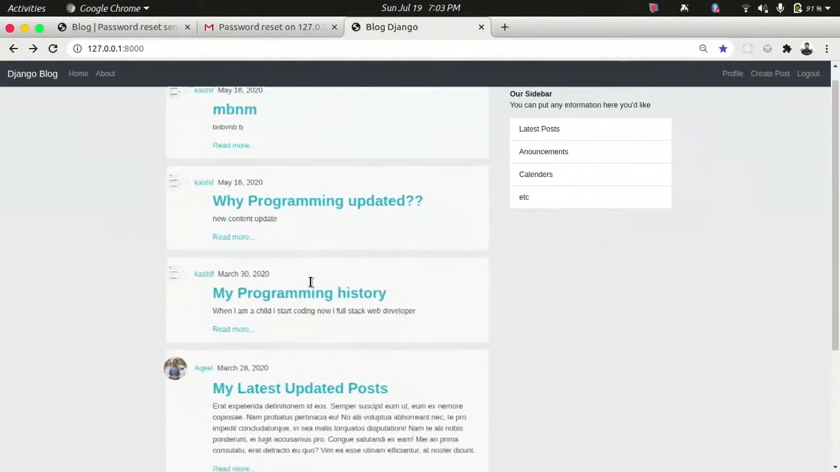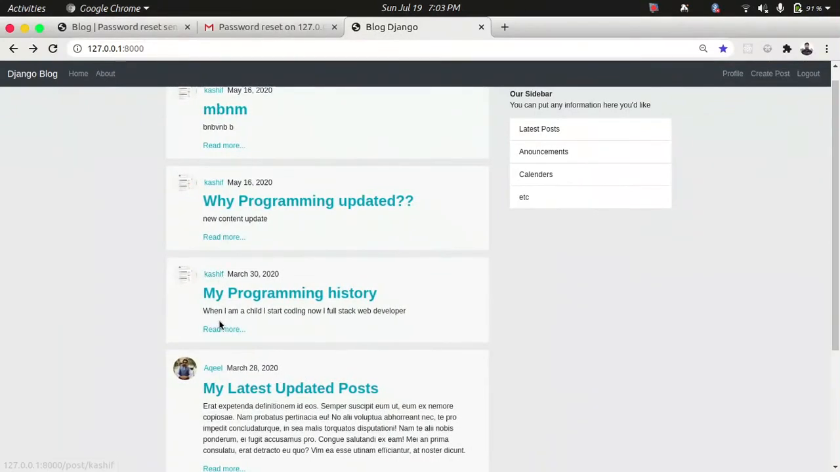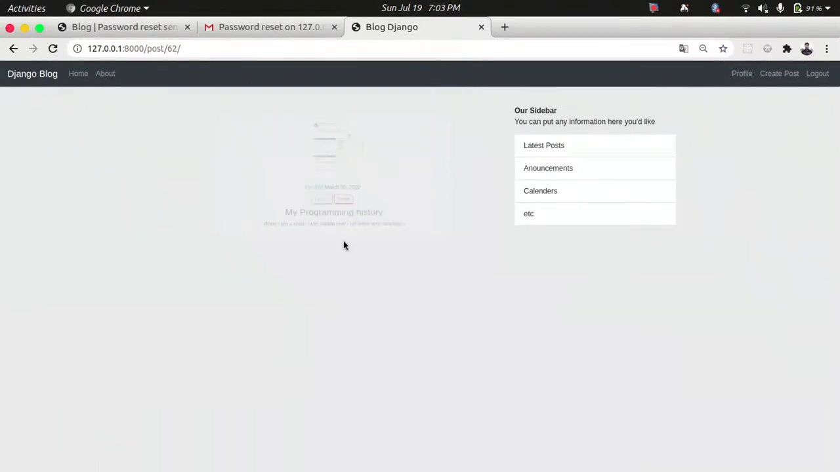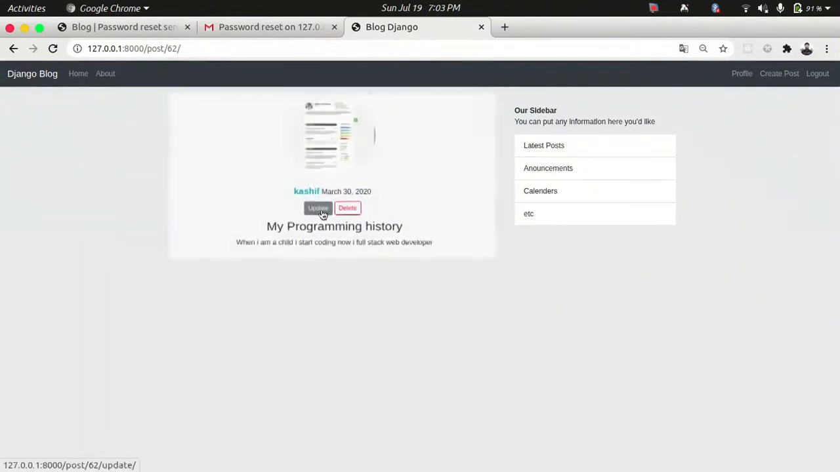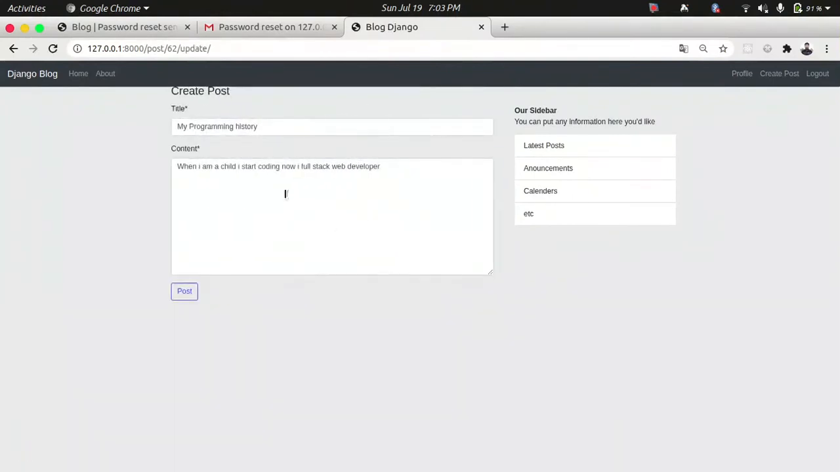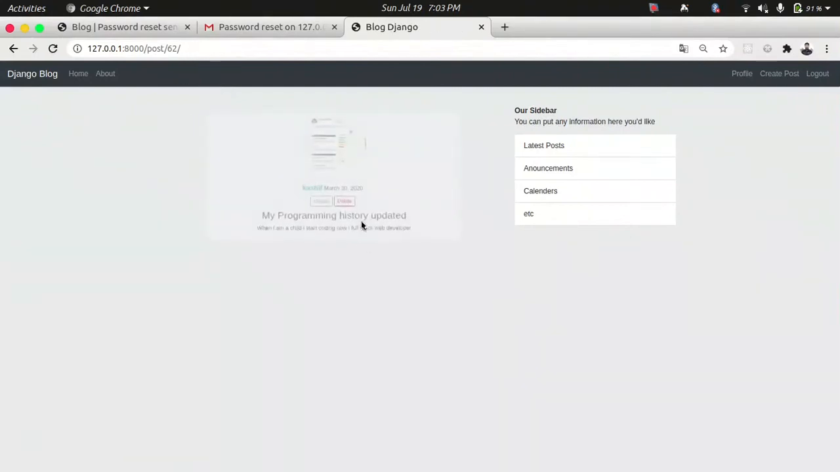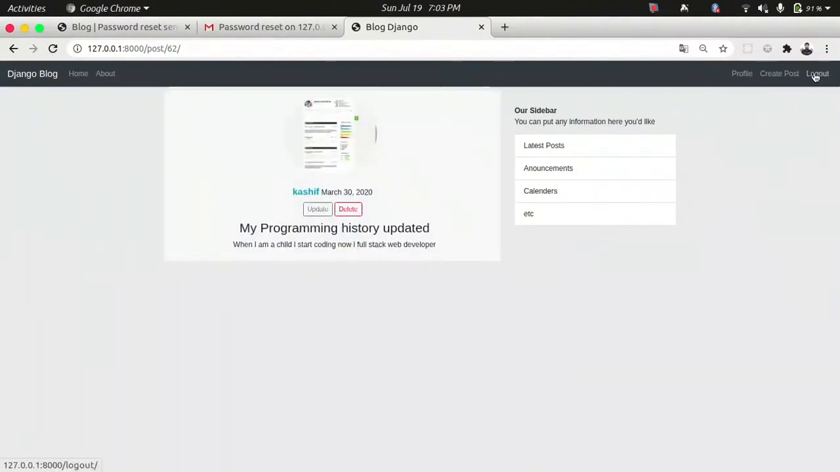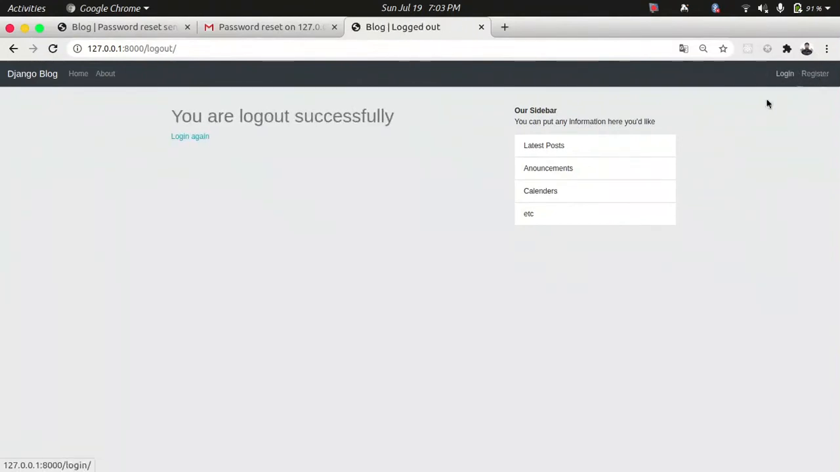So I try it with my name Kashif. It's my post, so I have valid permission to edit or do anything with that. Since this is my thing, I try to update this, my programming history, update it, then try to post. Okay, then the data is posted. If I click logout again, there is also a profile page that shows when the user logs in.